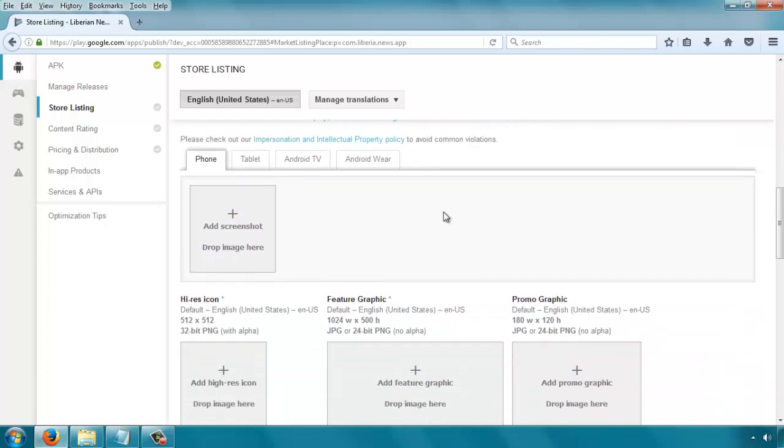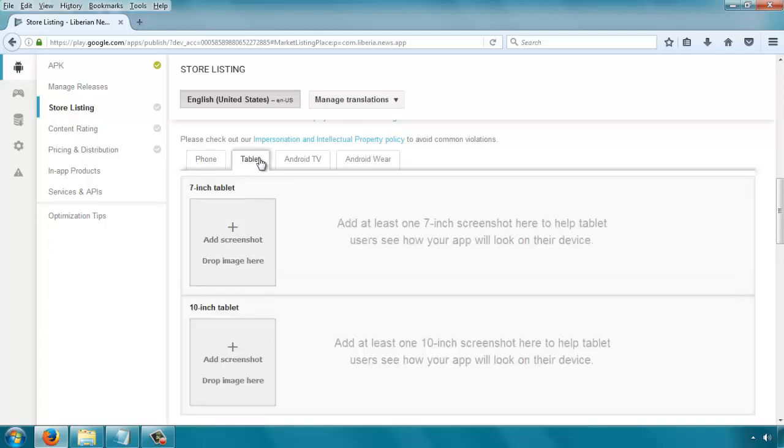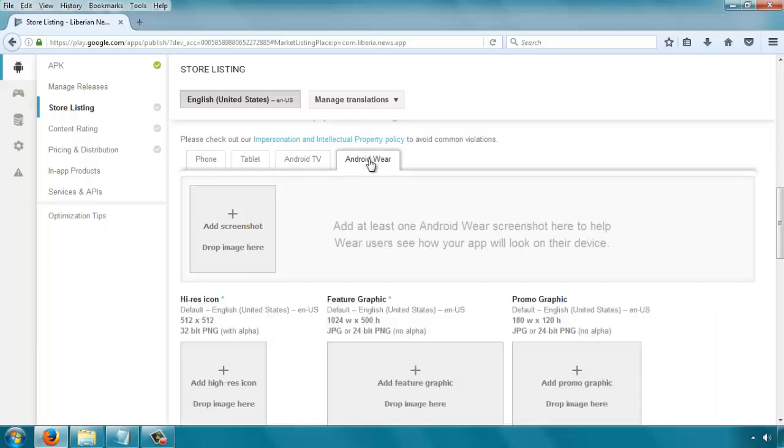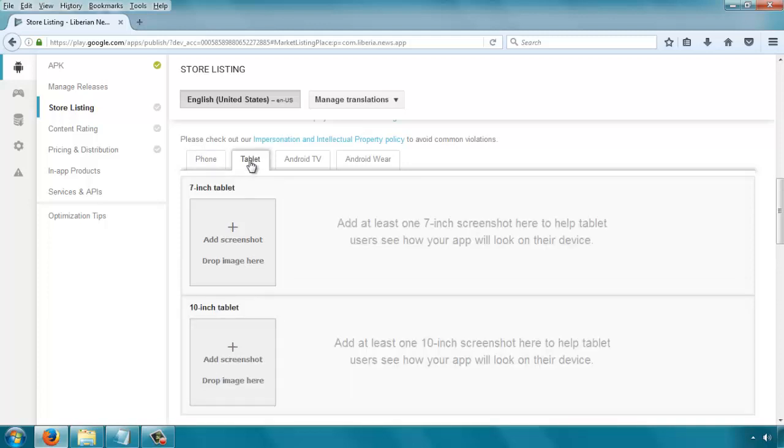You can upload maybe about 8, 9, maybe more screenshots. But you need to upload different screenshots for different types of devices. The first one is the phone, and you have tablet, Android TV, Android Wear. You don't need to upload screenshots for all of them. The only ones that are kind of mandatory are for the phone and maybe for the tablet. If your app does not work with Android TV or Android Wear, don't bother with it. If you don't know what those are, don't bother with it.